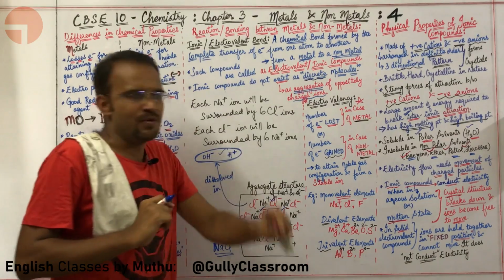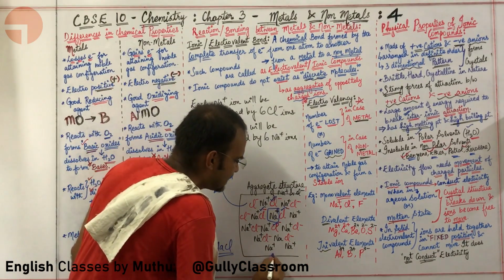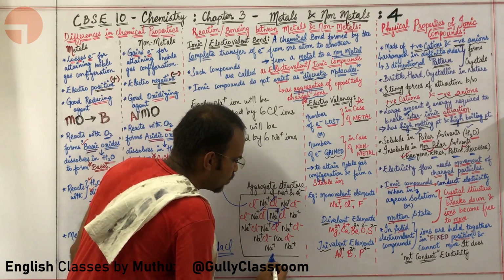in dissolved ionic compounds. In the same way, you can also heat this particular compound. What will happen?